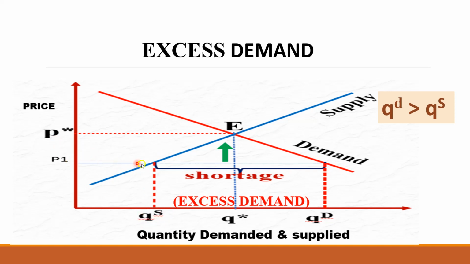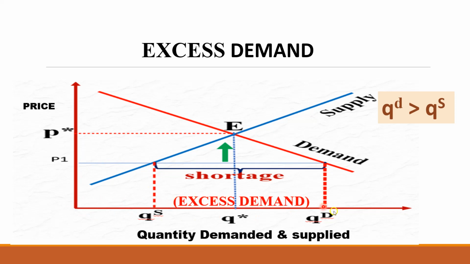At the same price, you extend the price line further, it cuts the demand curve at this point, extend that up to the x-axis, the corresponding demand is QD. Therefore, you can say at price P1, supply is QS and the demand is QD. What is the situation here? From here to here, this much distance is quantity demanded. Only this distance is quantity supplied.